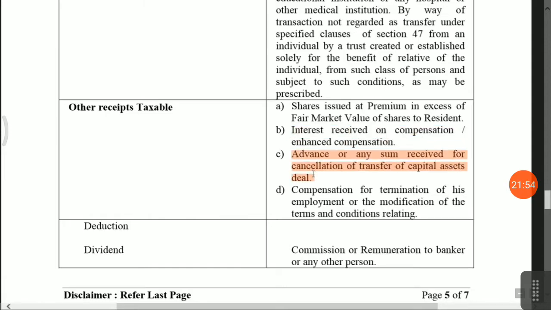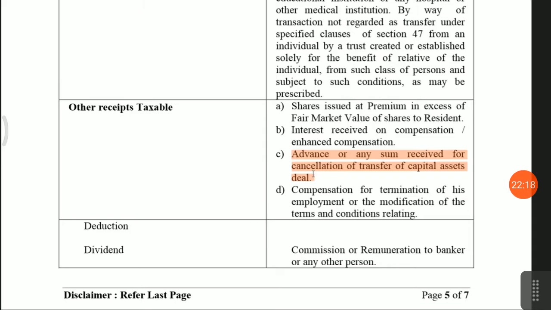The third most important provision, friends: in the case of immovable property or movable property, before execution of the agreement, any advance money is paid to the seller. And the transaction is cancelled subsequently because of some technical issues.